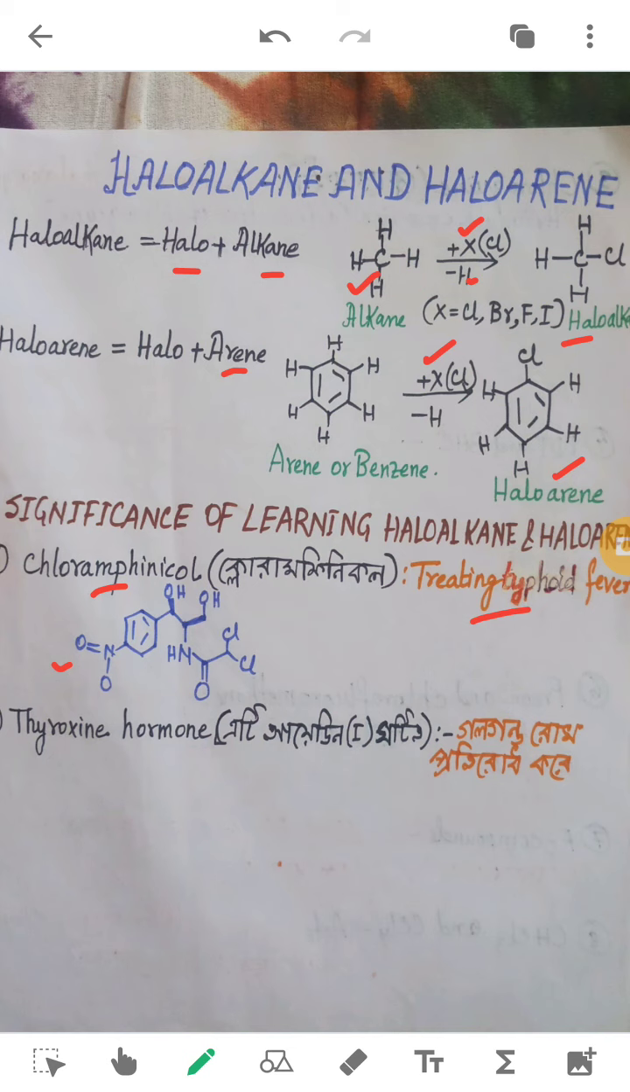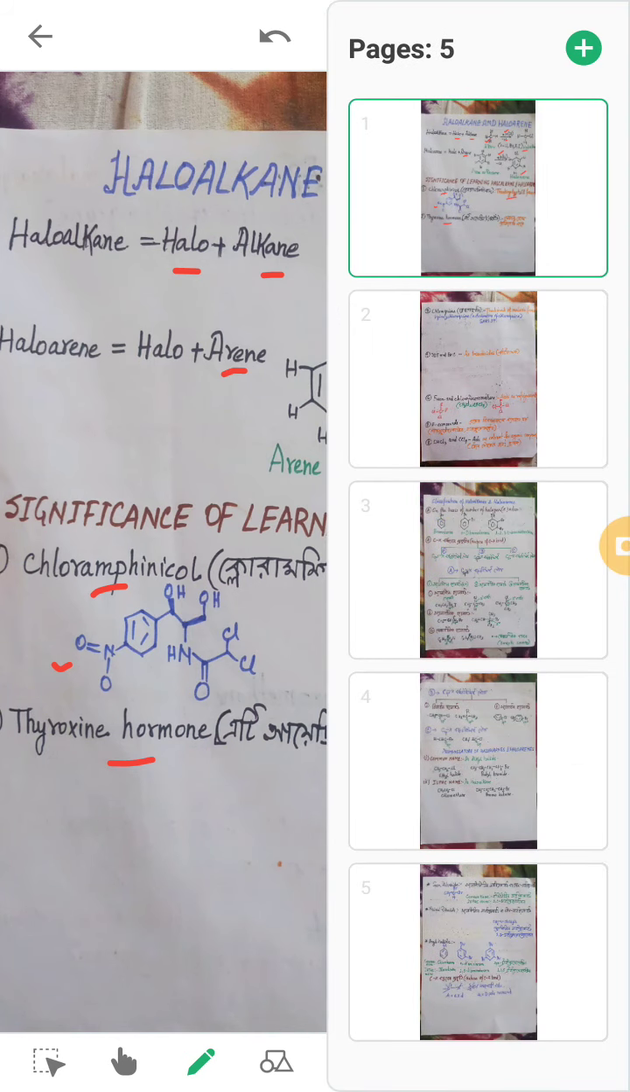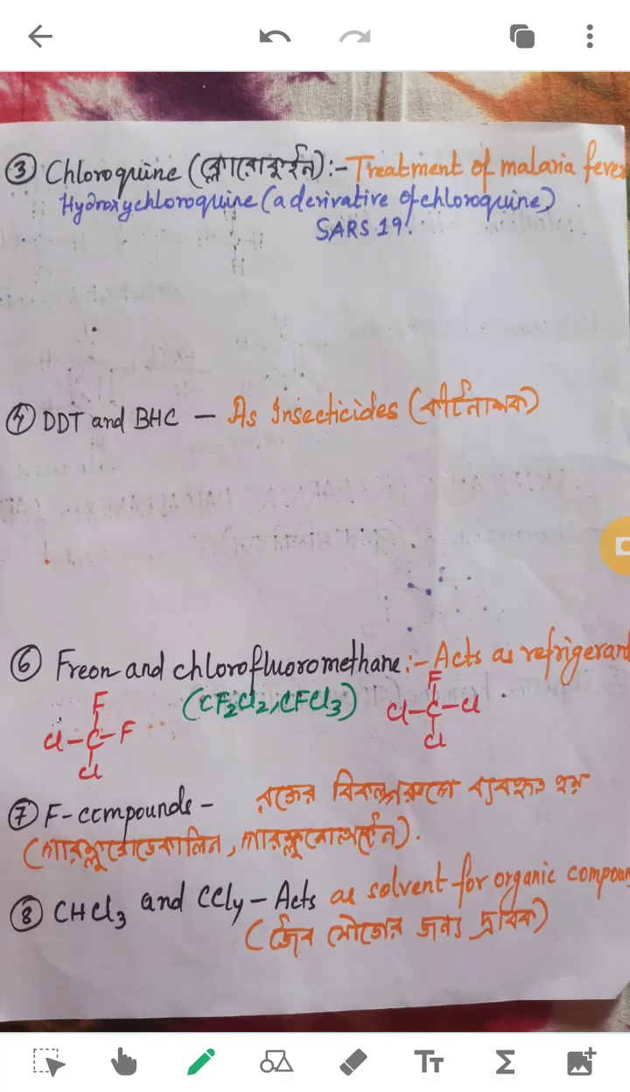Now the second one is thyroxine hormone. Thyroxine hormone also contains a halo group. It's a haloarene and it prevents goiter disease. The next significance of learning these compounds we'll be discussing. Chloroquine is used in the treatment of malaria fever, and also hydroxychloroquine. It's a derivative of chloroquine only. In the beginning it was used for the treatment of COVID-19.